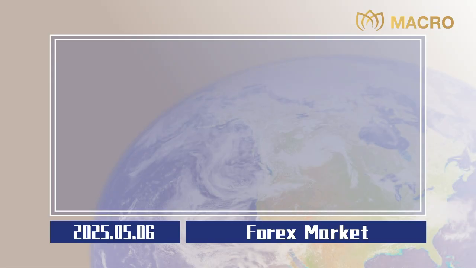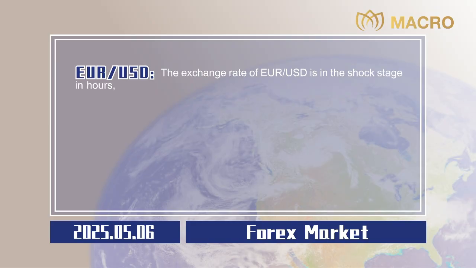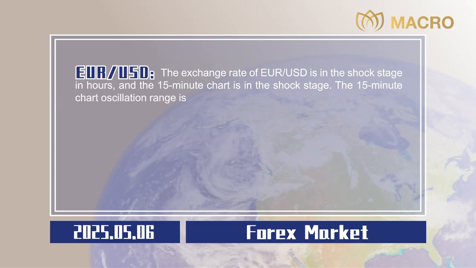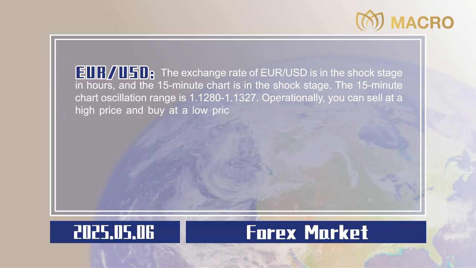Forex market. Euro to US dollar. The exchange rate of euro to US dollar is in the shock stage in hours, and the 15-minute chart is in the shock stage. The 15-minute chart oscillation range is 1.1280 to 1.1327. Operationally, you can sell at a high price and buy at a low price in this range.